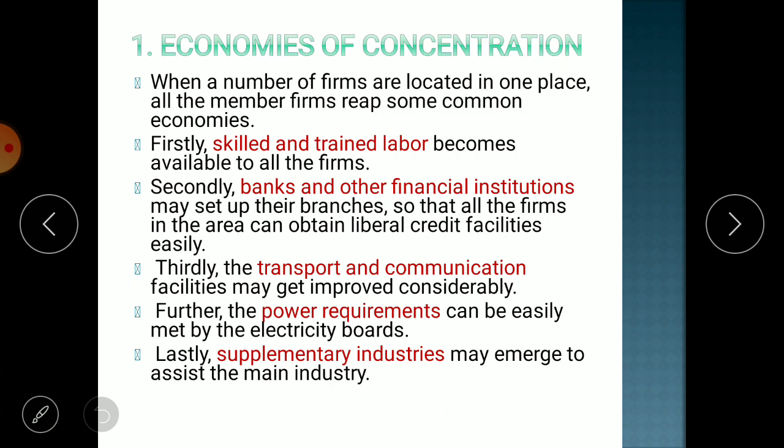Then lastly, supplementary industries may emerge to assist the main industries. What do you mean by supplementary industries?